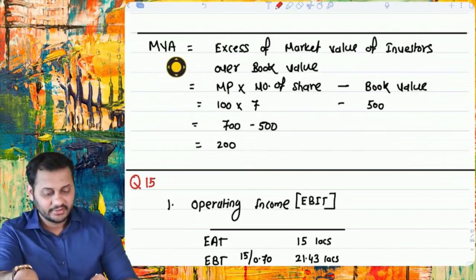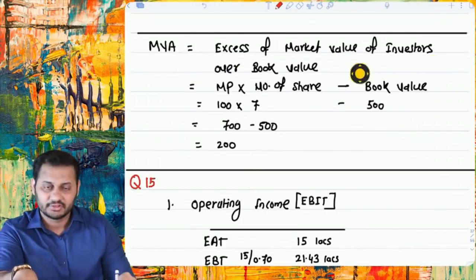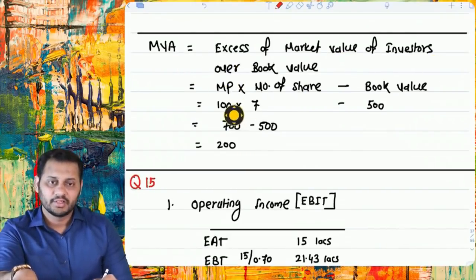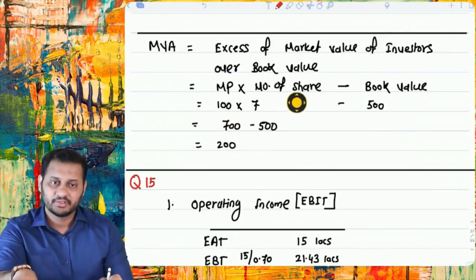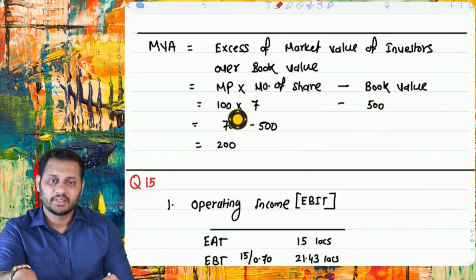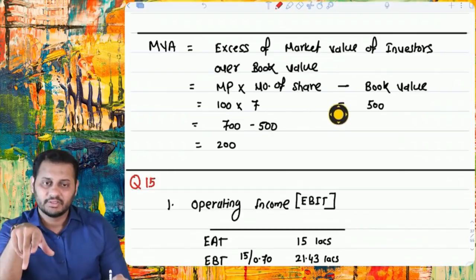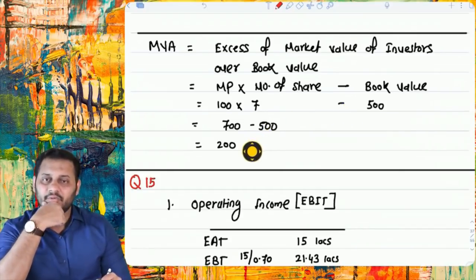Market value added is very simple: excess of the market value of investors over book value. So market value is market price multiplied by number of shares, minus book value. So let's say market price is 10, number of shares is 7 crore. So total market value is 700 crore, book value is 500 crore, total assets minus liabilities. Market value added will be 200 crore.